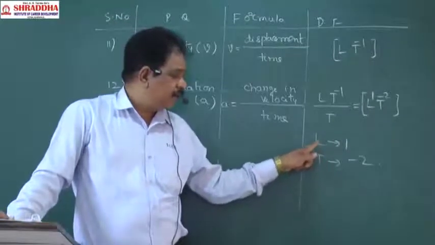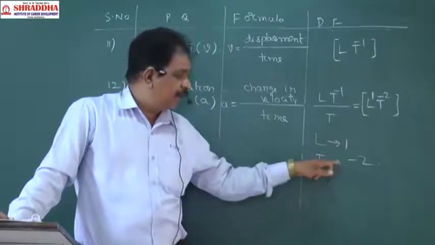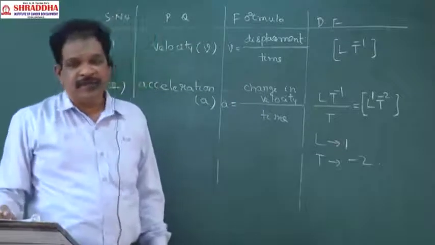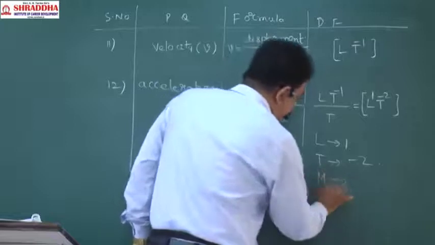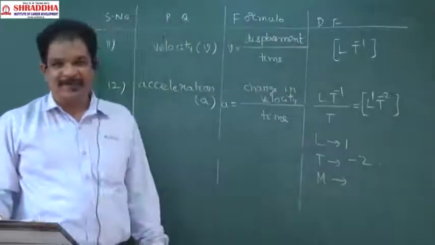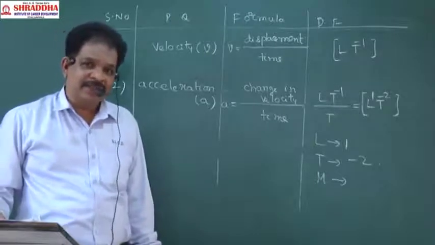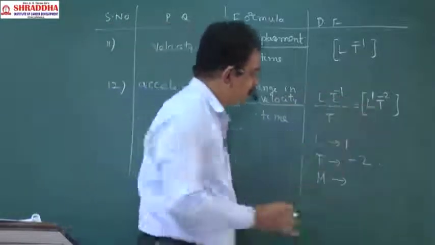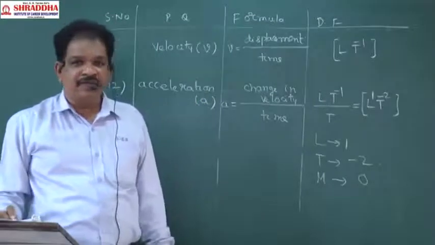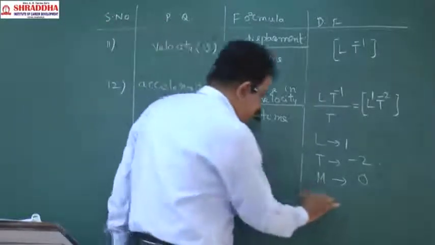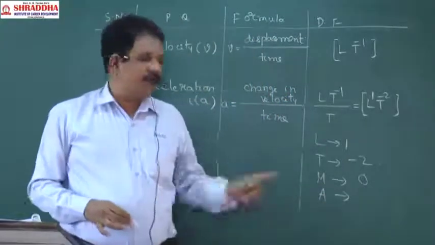What is the dimension of length in acceleration? 1. What is the dimension of time in acceleration? -2. What is the dimension of mass in acceleration? There is no mass here, so this will be 0. What is the dimension of current, ampere, in acceleration?